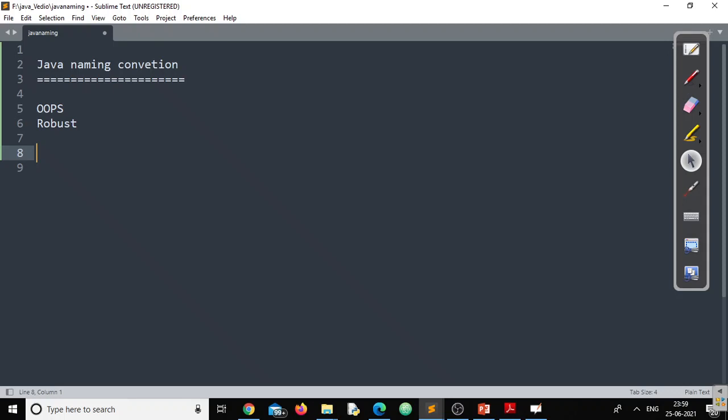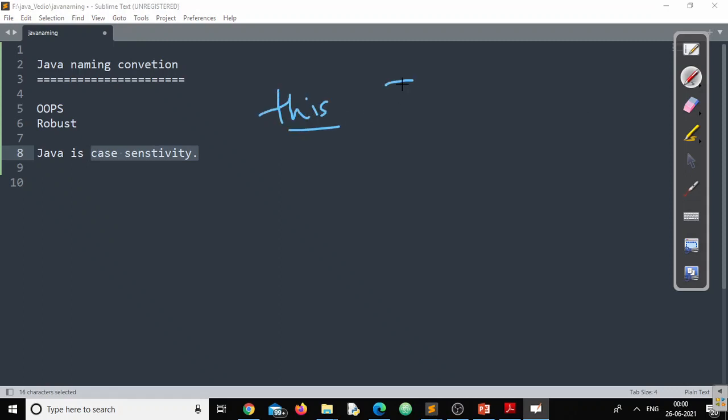Before going to naming conventions, make one point very clear in your mind: Java is case sensitive. Most of you definitely understand this point. By case sensitive we mean there is a difference between lowercase characters and uppercase characters. If I write this in lowercase and if I write this with a combination of lower and uppercase characters, these two are not the same. For Java, these two are different. So lowercase and uppercase characters are different for Java, right?